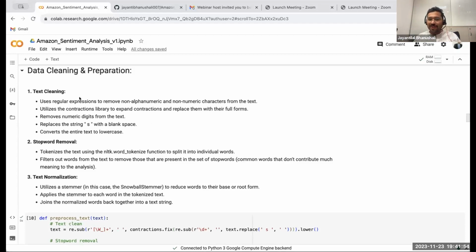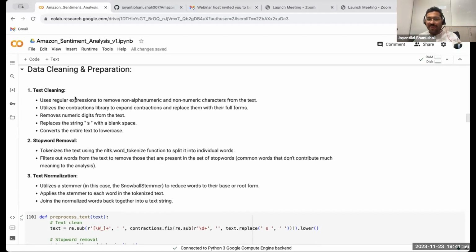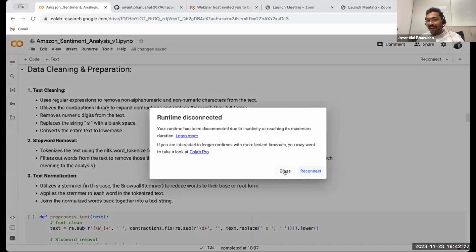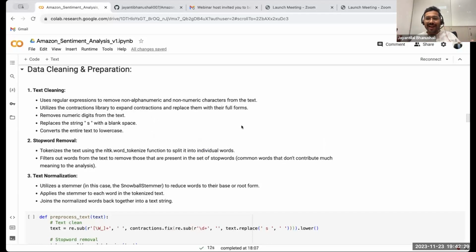Okay. So the first part we do is text cleaning, where, using regular expressions, basically finding patterns, if I find any non-alphanumeric character, like a dash, apostrophe, colon, full stop, I remove that, because they do not add value to my analysis, right? I'm not going to do anything with the number of colons and full stops. I need words, right? Utilize the contractions library to expand contractions. So like I said, a lot of people write u'll, y'ou'll, right? So it will just make it standard.